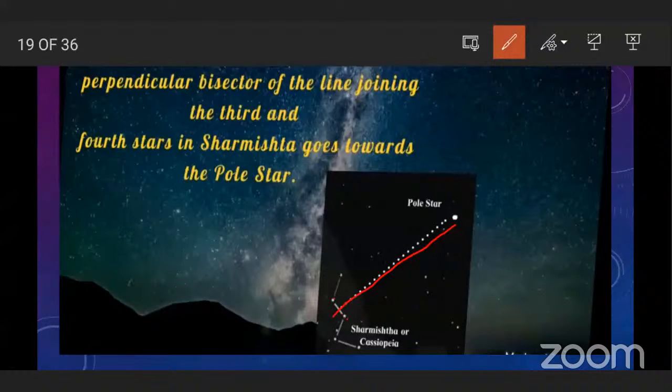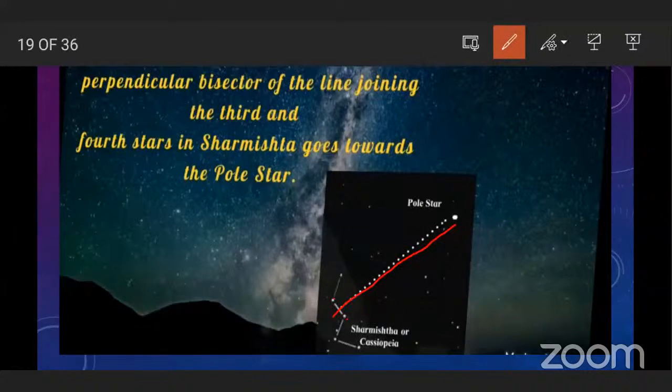So what is the relation between the pole star, Sharmishta and Saptarshi? The pole star has Saptarshi on one side and Sharmishta on the other. As Sharmishta sets, Saptarshi rises. Thus, we can always use either one or the other as a reference point on any given night. See, this is the relation between these 3: the pole star, Saptarshi and Sharmishta.